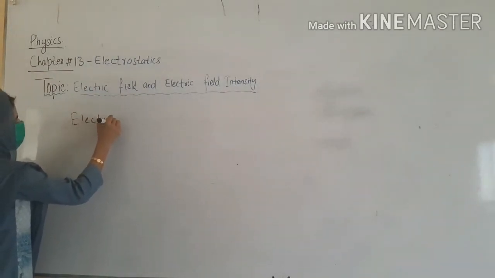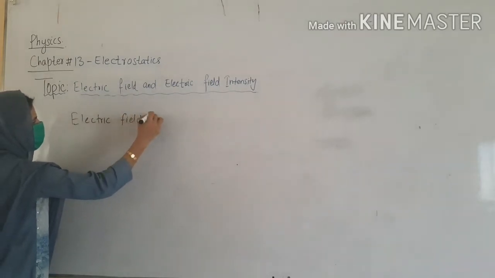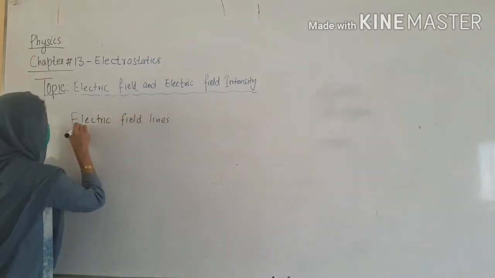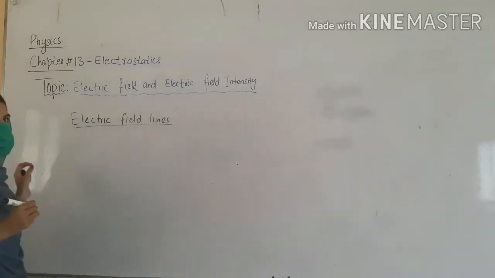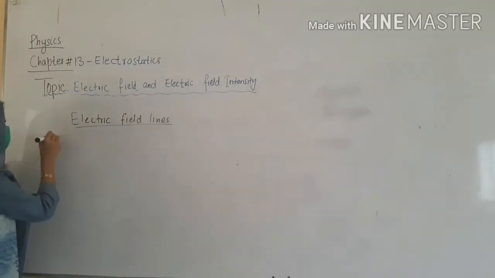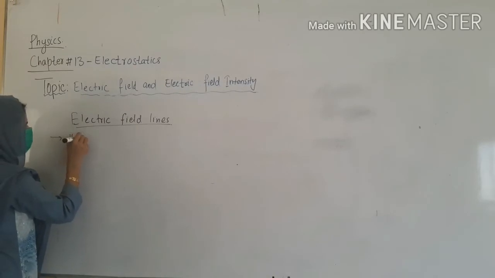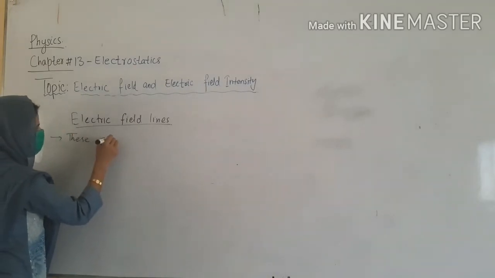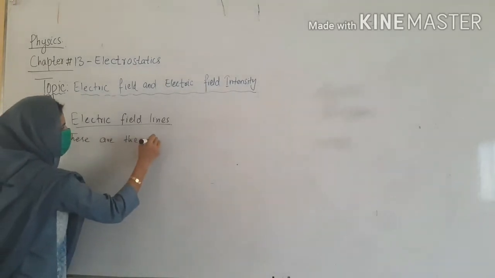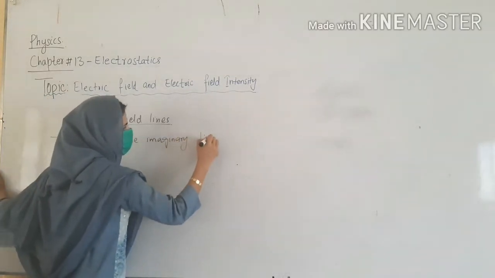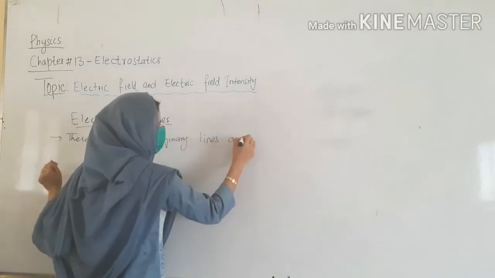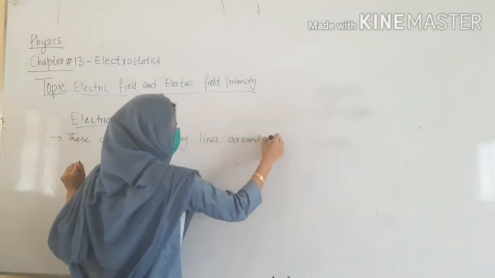Electric field lines are the imaginary lines around the charge. Is it clear? First of all, these are imaginary lines around the charge.